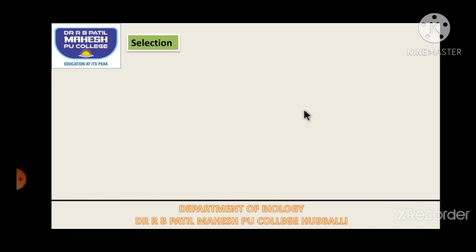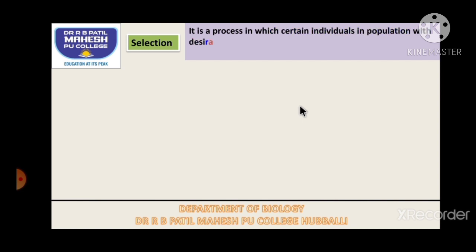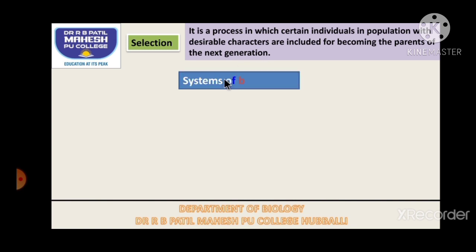For animal breeding, the first most important step is selection. Before we allow two animals to undergo crossing, we have to select the animals. What is selection? It is a process in which certain individuals in the population are selected with the desirable characters and are included in the cross to become the parents of the next generation. So we are going to select a good character-having male and a superior female, and we allow both of them to undergo mating. That is called selection.